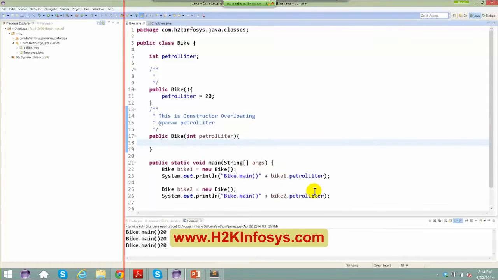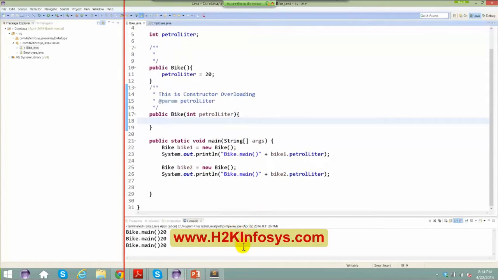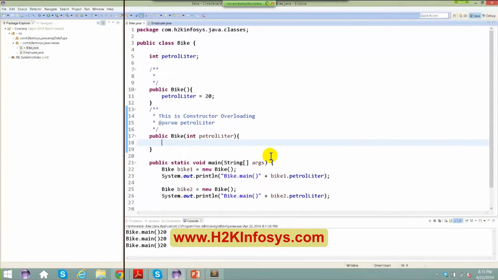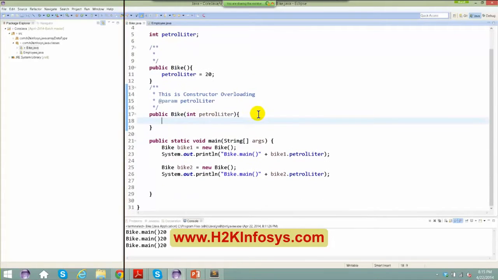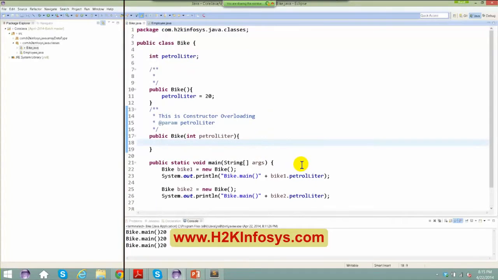Now what am I going to do here is create a new object. The moment I create a new object, I'm going to initialize the object with some value in it. So that means I'll be creating a class, and that class will be having a petrol liter of some value. So I'm going to say here petrol. Basically I want to initialize this. I want to copy this equals to, so for now let me just take this name as LTR.